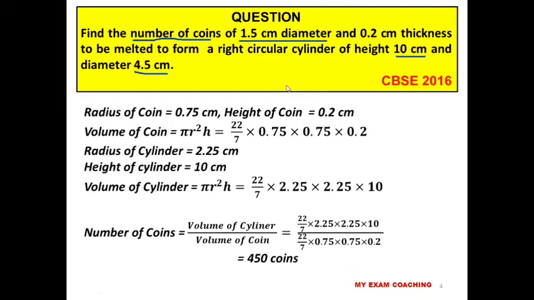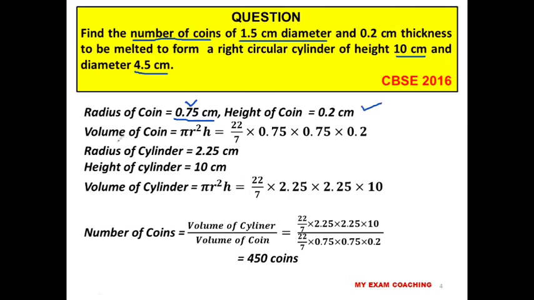Height and radius of the coin are given to you. The diameter is given as 1.5 centimeter, so we can find out the radius, which is 0.75 centimeter. Height of the coin is 0.2 centimeter.